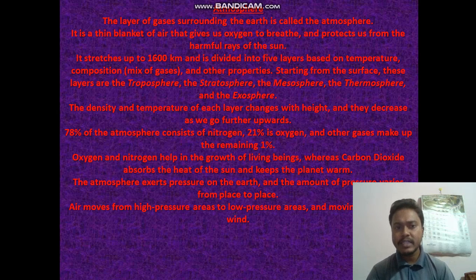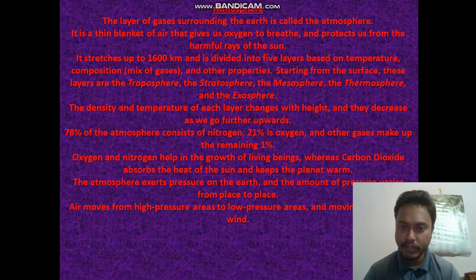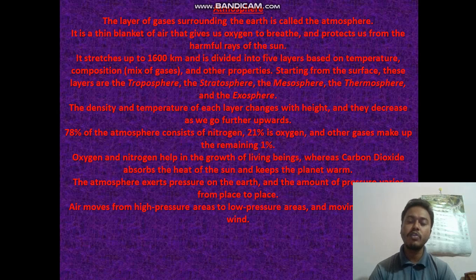Now the density and the temperature of them change with height and decrease further as they go higher. You know that 78% of the air consists of nitrogen, 21% oxygen and 1% other gases. Oxygen and nitrogen help in the growth of living beings, whereas carbon dioxide absorbs the heat of the sun and keeps the planet warm. The atmosphere exerts pressure.